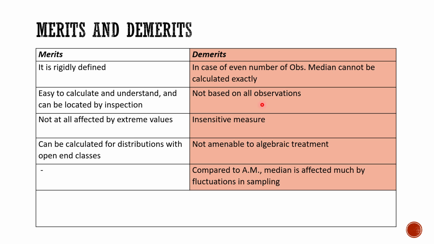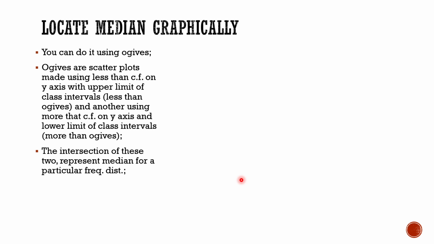It is not based on all observations. Next, it is an insensitive measure because it is not sensitive to extreme values, and not amenable to algebraic treatment. In case of arithmetic mean, that was very fruitful when we go for further algebraic treatment, but in case of median you cannot do that. Compared to arithmetic mean, median is affected much by fluctuations in sampling, and this is one of the demerits of median.